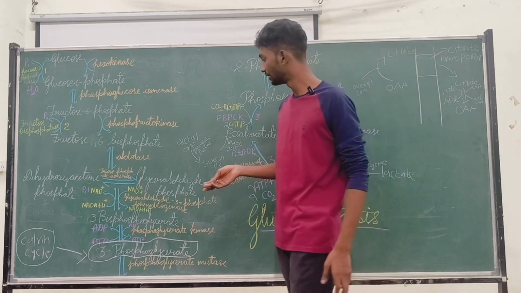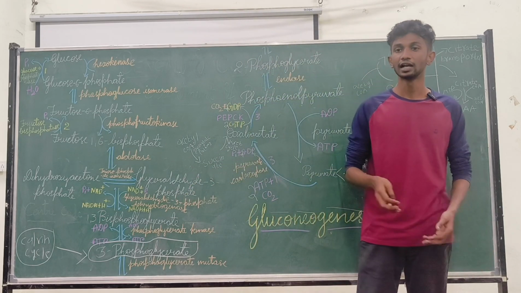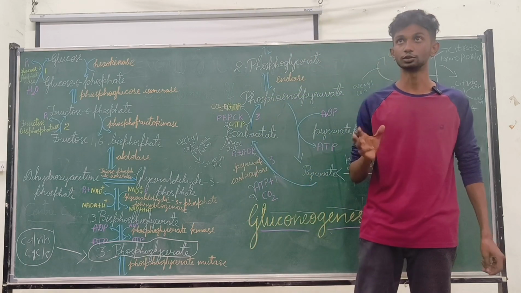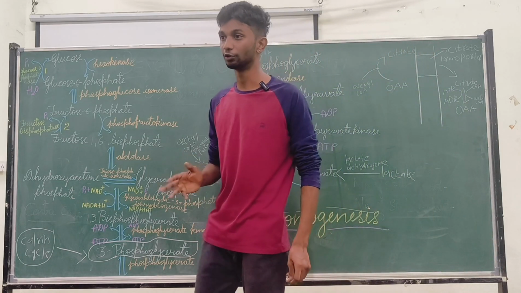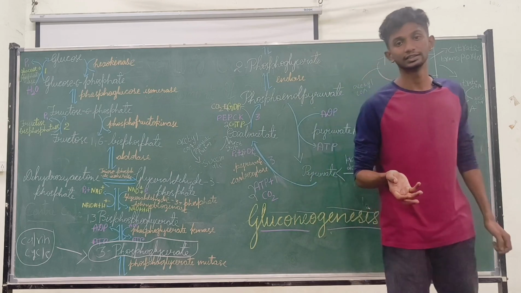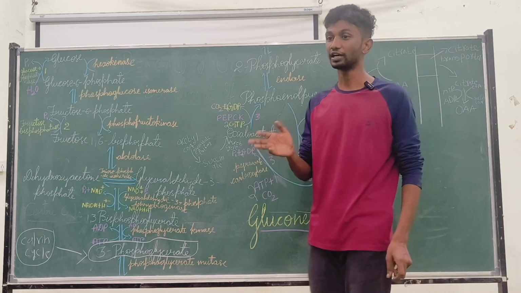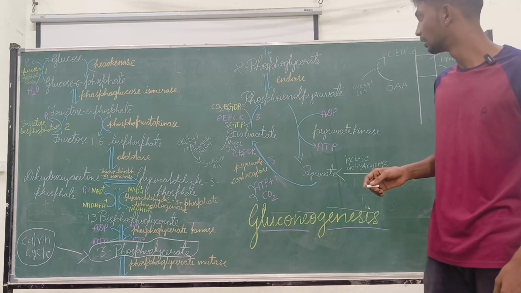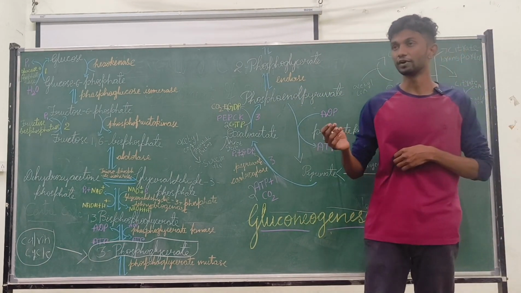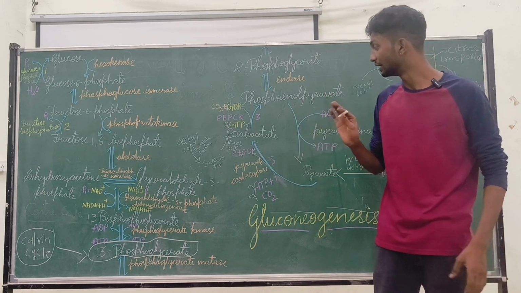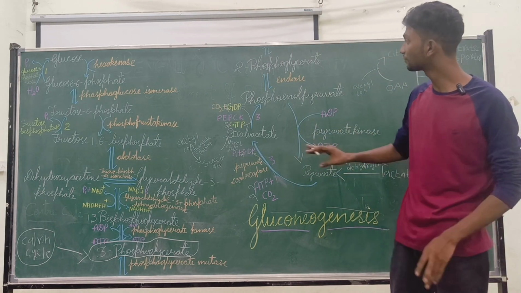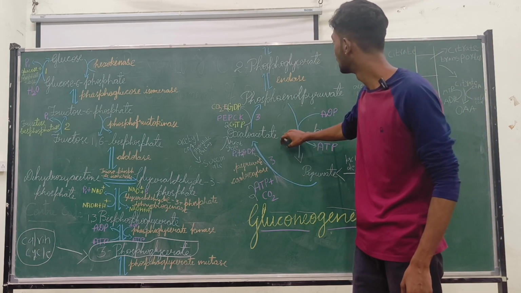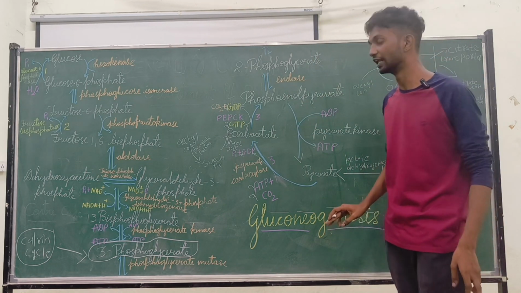In plants such as castor, seeds are storage organs of lipids. Seeds store lipids in the form of triacylglycerols, you all know. These triacylglycerols will be converted to the precursor for gluconeogenesis, that is oxaloacetate. Then the other process will begin.